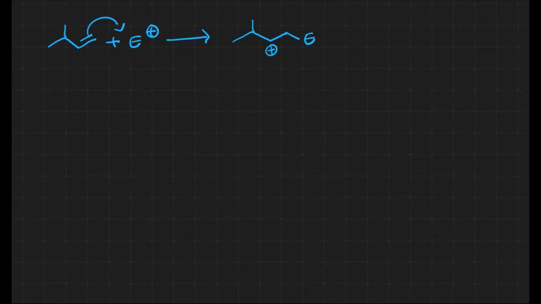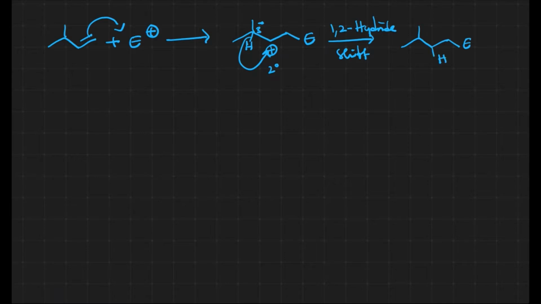After that, this is the secondary carbocation, and here we have hydrogen. This carbon is a tertiary carbon, and tertiary is comparatively more stable. That's why we can expect a rearrangement. A 1,2 hydride shift takes place in this step.